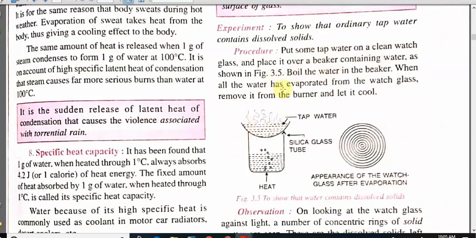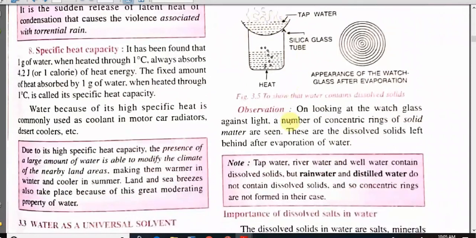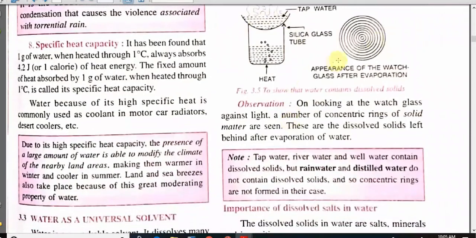Boil the water in the beaker, and when all the water has evaporated from the watch glass, remove it from the burner and let it cool. After cooling, you can see this type of rings on the watch glass. This proves that water contains some solid salts, as we have evaporated the water, but the salt has not evaporated.